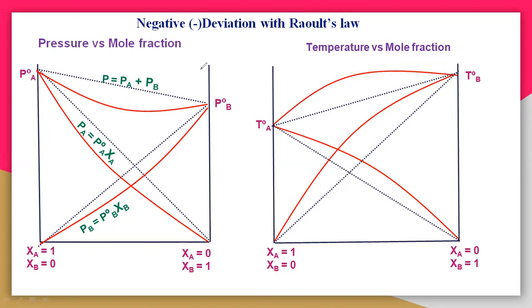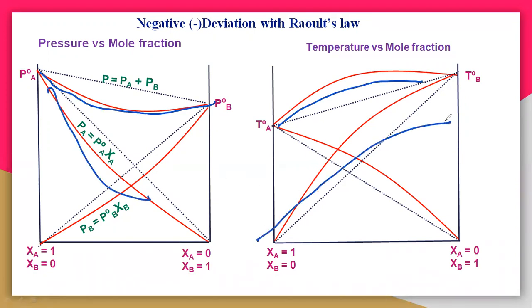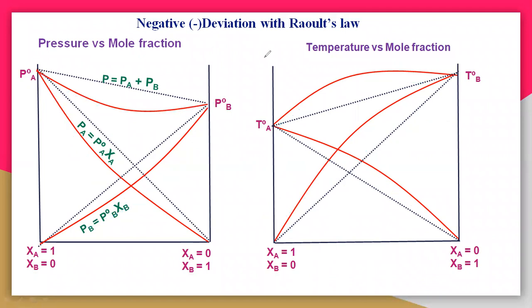So here the vapor pressure and the temperature are inversely related to each other. So here the curve represents like this. The curve must be like this. Here it is downward, here it is upward. Here again downward, here upward. So you have to know that. This curve also you should understand.